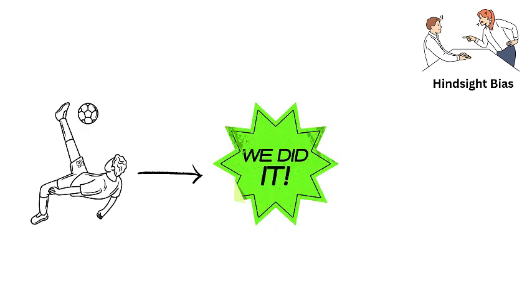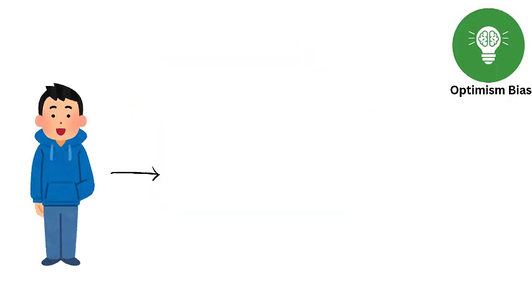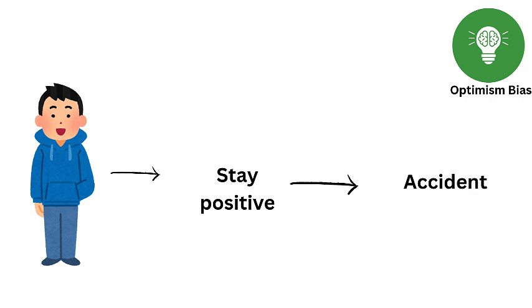For example, after a sports team wins, fans might claim they knew that the team was going to win the whole time. 6. Optimism bias. People generally think they are less likely to experience negative events compared to others. This is why many of us believe things like accidents or illnesses will happen to someone else, not us.